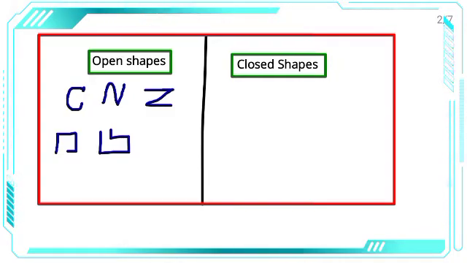These all are open shapes. All those shapes which are open and whose starting and ending points are different are called open shapes. Clear? Now come to the closed shapes.